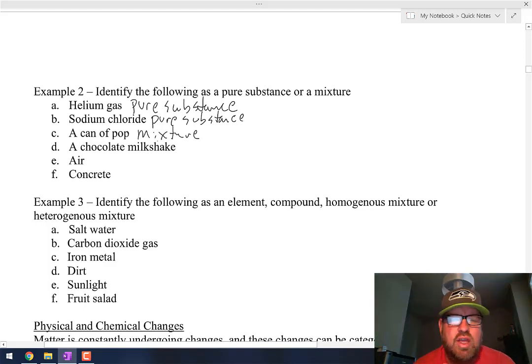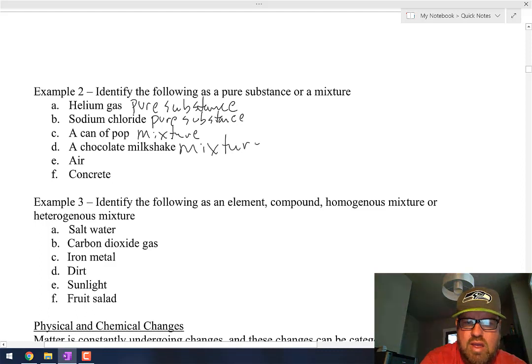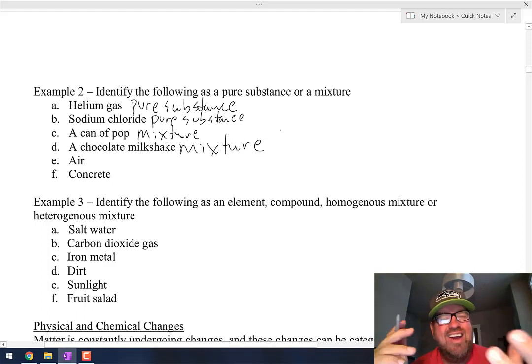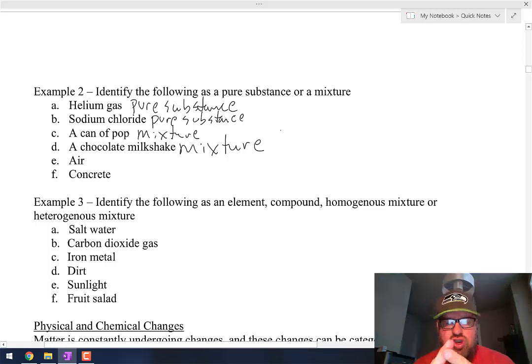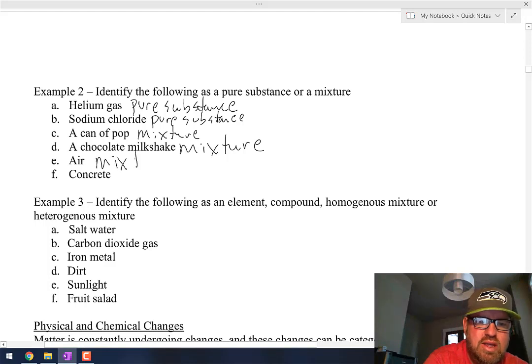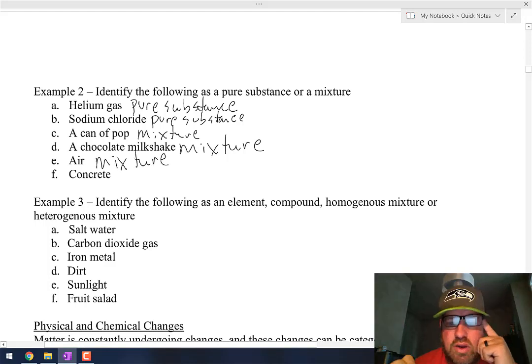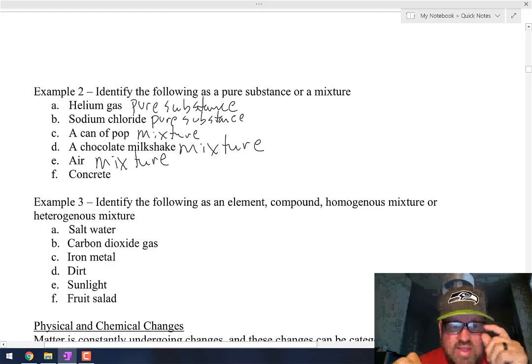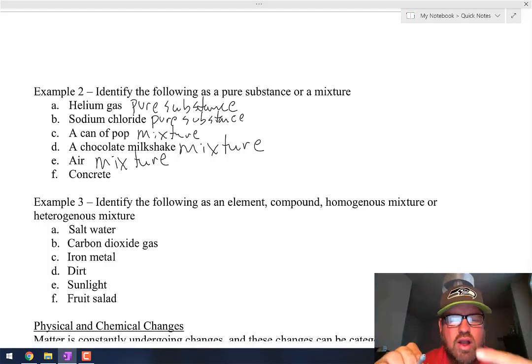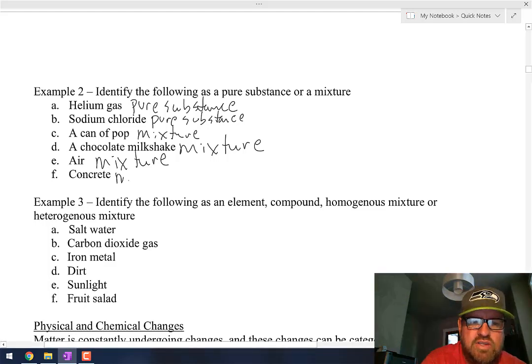A chocolate milkshake, again, has chocolate flavoring. It has ice cream. It has milk. Okay, and they are not chemically combined together. So that is a mixture. Air. What's air made up of? Air is made up of nitrogen gas, oxygen gas, carbon dioxide gas, water, etc. It's a mixture of a whole bunch of different gases that again are not chemically combined, so it is also a mixture. Okay, and the last one, concrete, we already talked about that. Concrete is rock and sand and the concrete mix itself, so that is also a mixture.